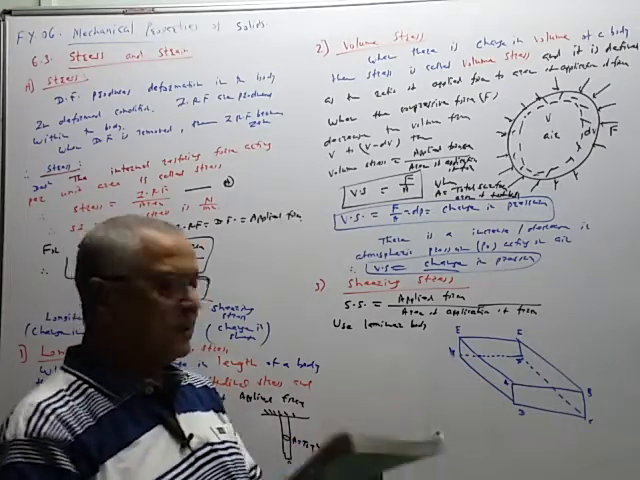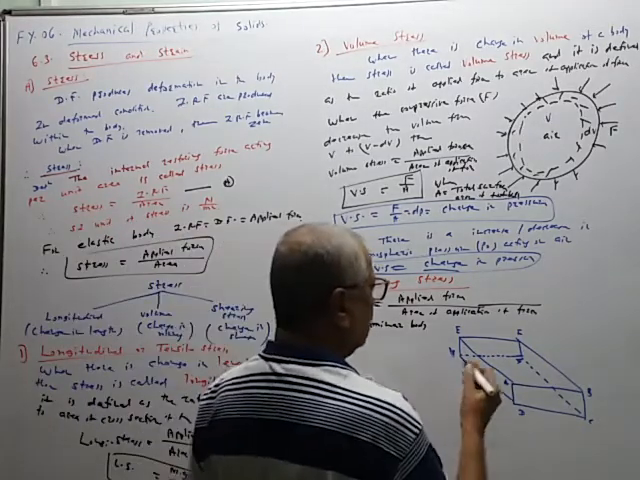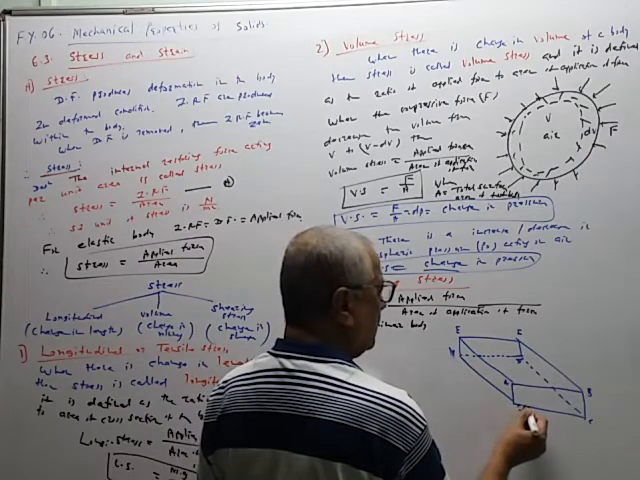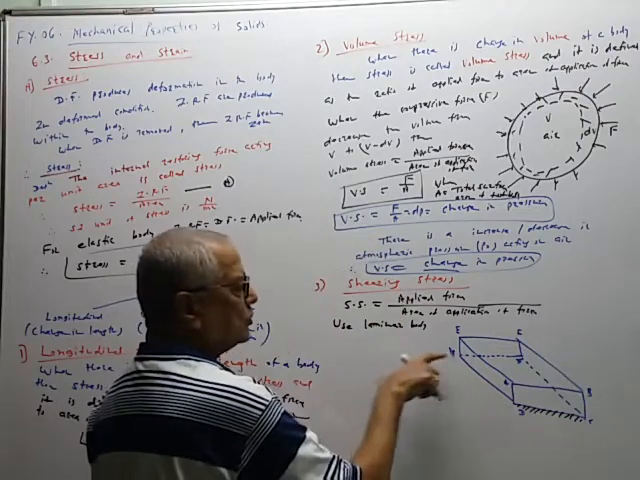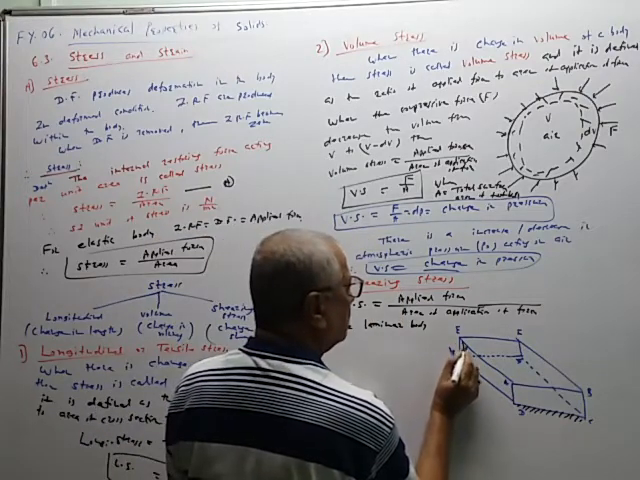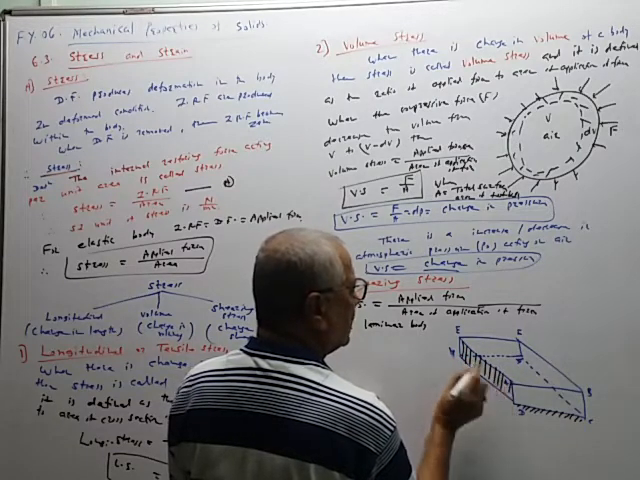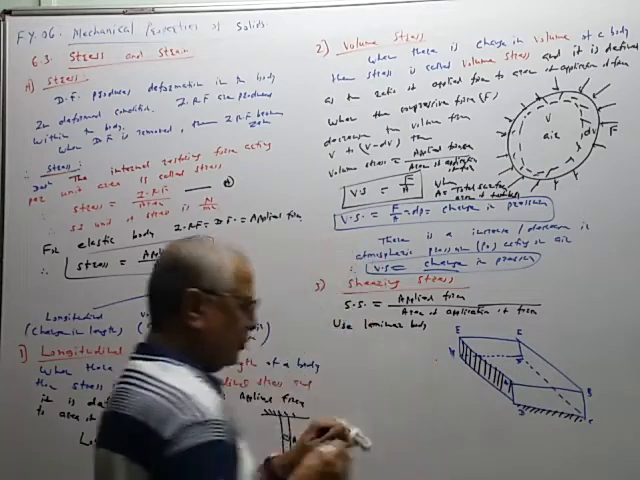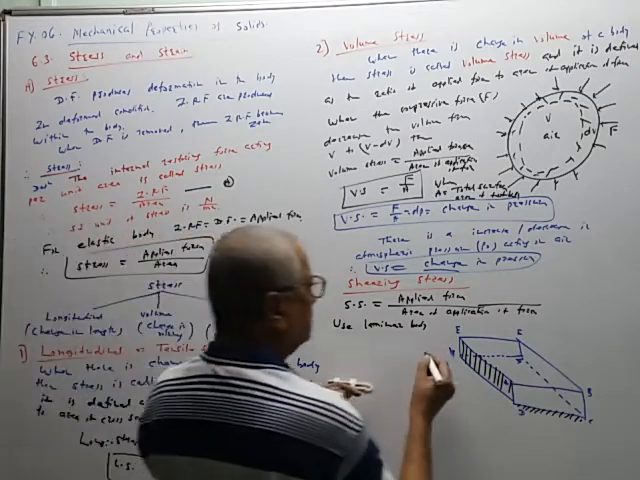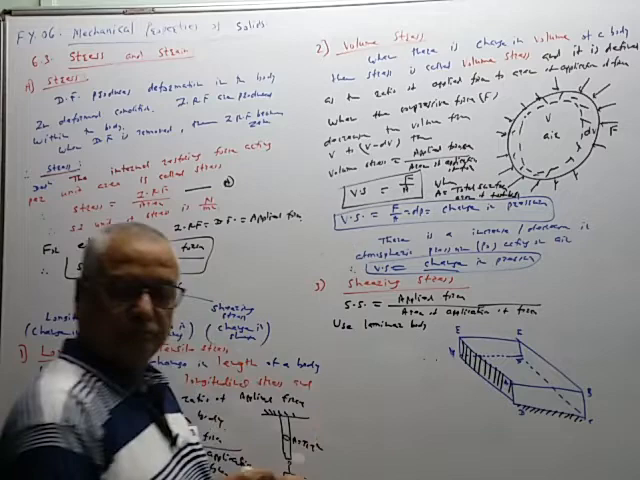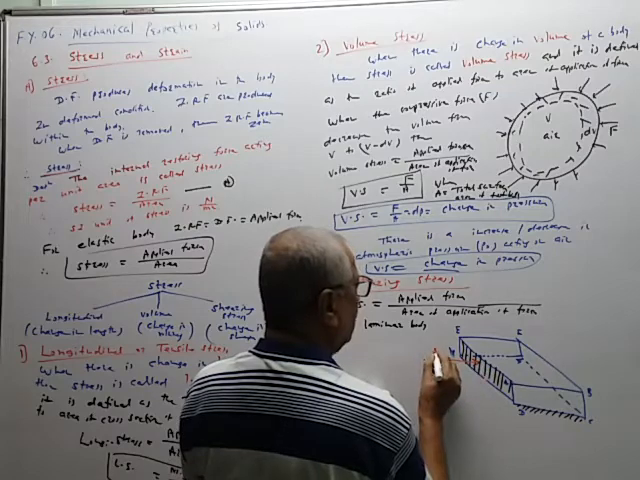The bottom surface is fixed. I will show that surface. This bottom surface is fixed to a rigid support. It is not movable. So we are applying force to the side surface. This cubical body has a total of 6 surfaces, but we are applying the force on this side area. F is applied on this area.